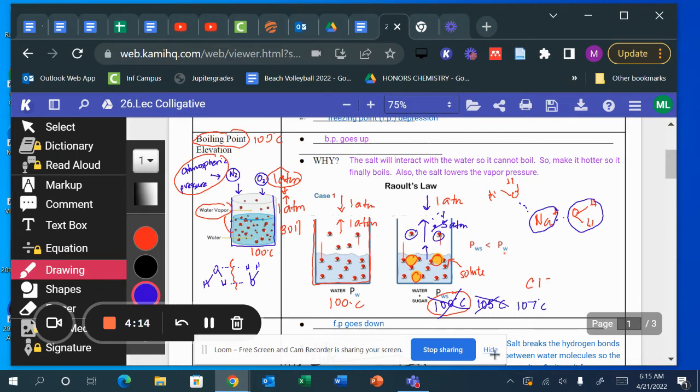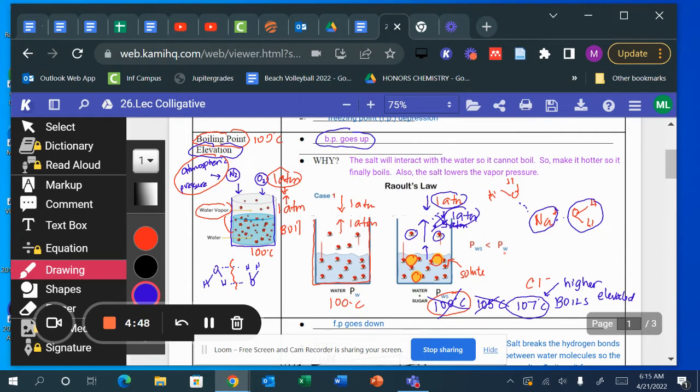Okay, you need the water to be hot enough so that you have 1 atm of water vapor to equalize the atmospheric gases, and finally it boils. So what happened here? Your boiling point is now higher, or the boiling point has been elevated. Elevated is another word for higher. So your boiling point got elevated. It's called boiling point elevation.